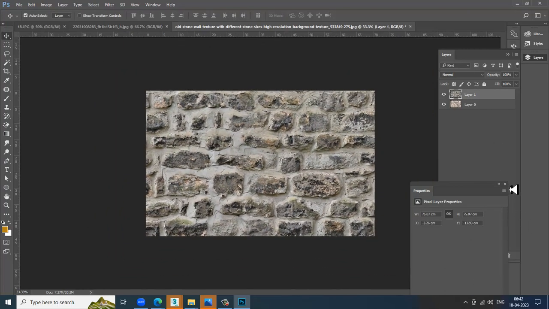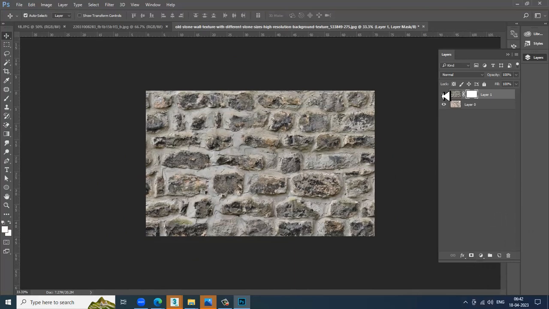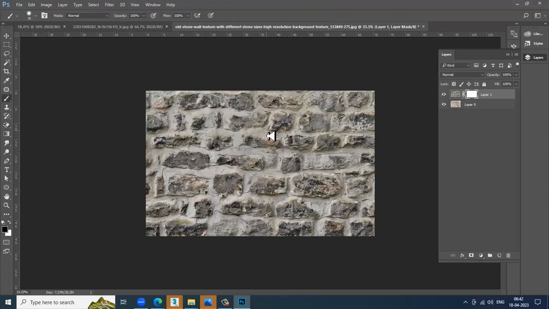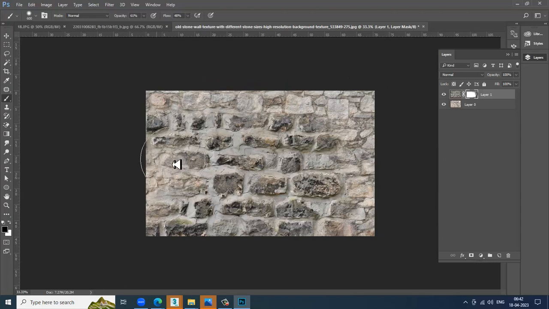I'll just mask it over here. I'll go into the brush, take a black color, reduce the opacity, reduce the flow, and do that stuff.